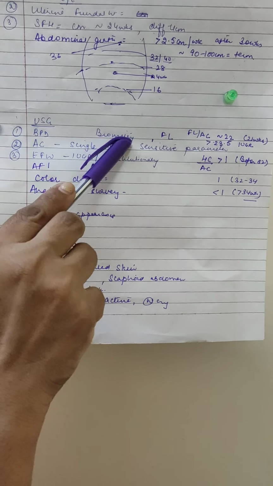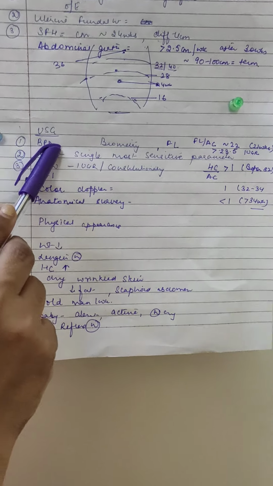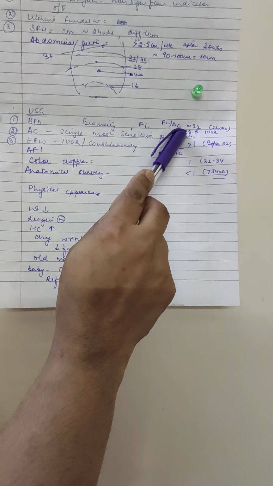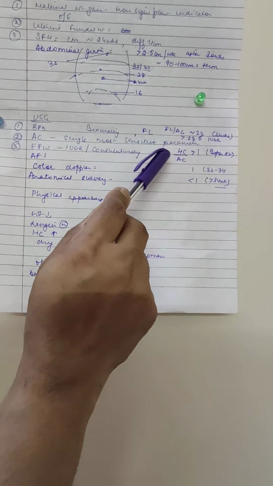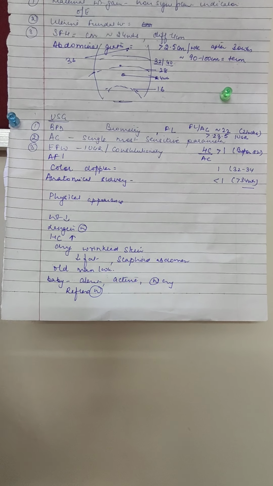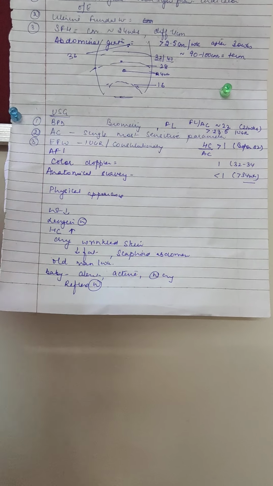We look for the biometry. Biometry includes the biparietal diameter and femur length. We look at the femur length to abdominal circumference ratio. We look for the head circumference, and abdominal circumference is the single most sensitive parameter. If it is showing reduction, it means every parameter should have been equal.